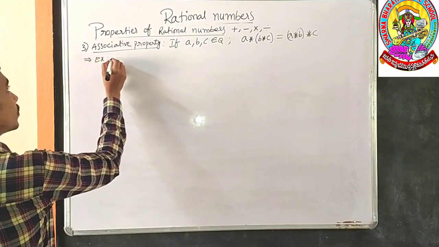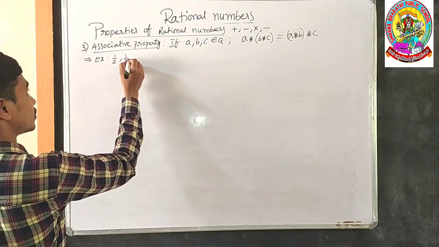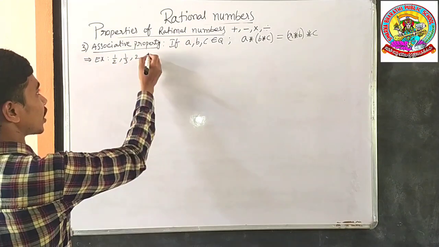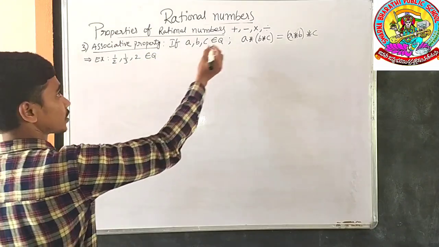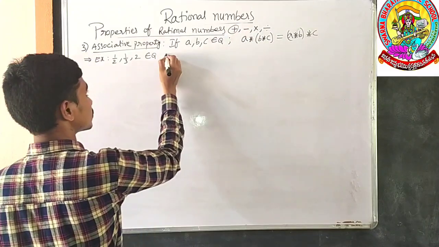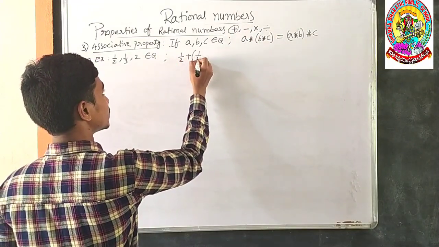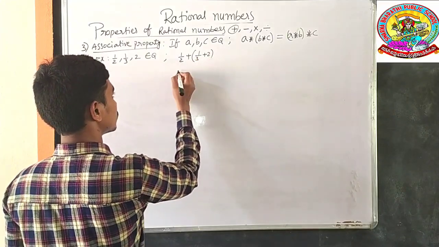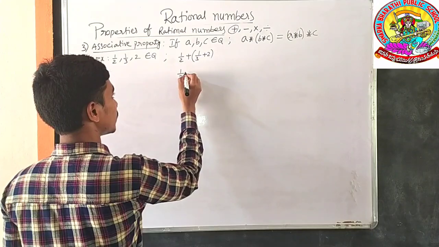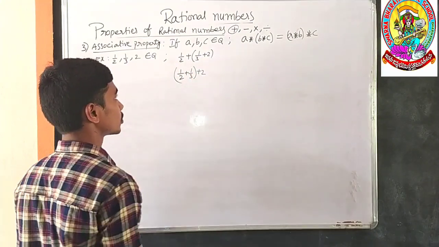Example: 1 by 2 comma 1 by 3 comma 2 are rational numbers. Then we shall check first under addition. 1 by 2 plus 1 by 3 plus 2, and 1 by 2 plus 1 by 3 plus 2. Are both equal or not?